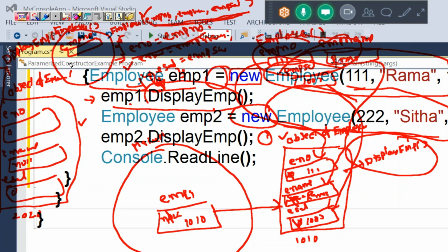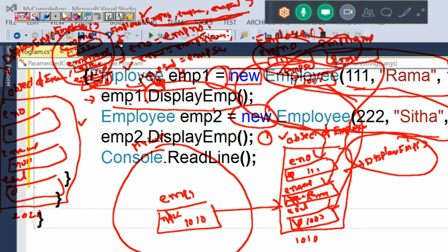Second variable name is EMP name. Third variable name is EMP sal. The three values passed are 222, Sita, 2000. These values are passed from here to the parameters of the constructor.